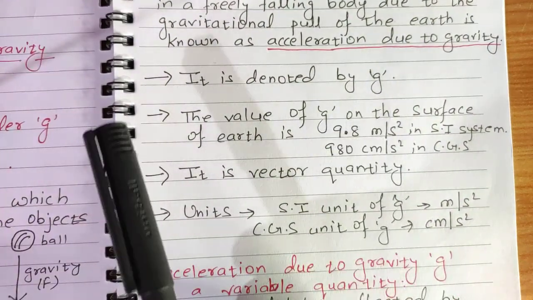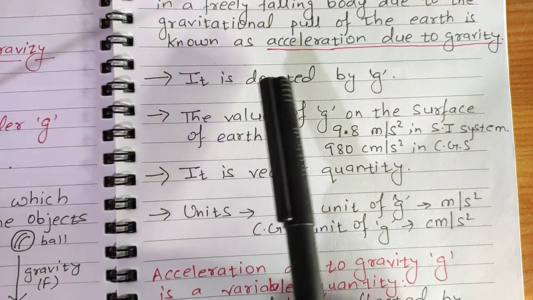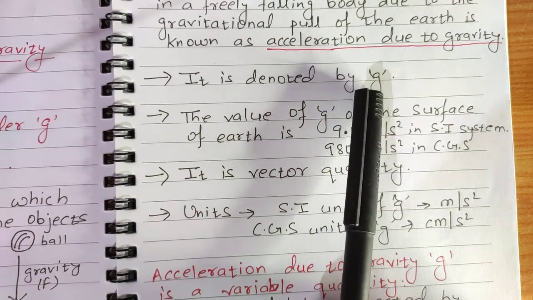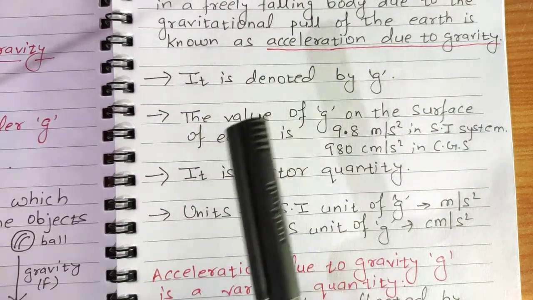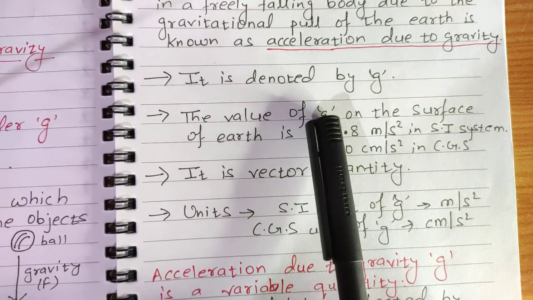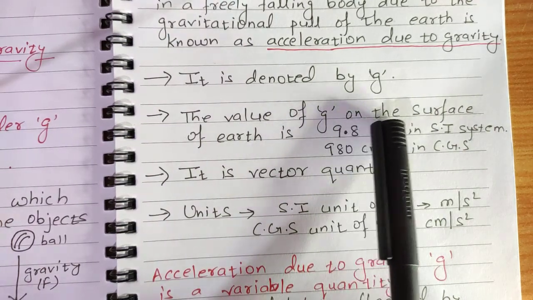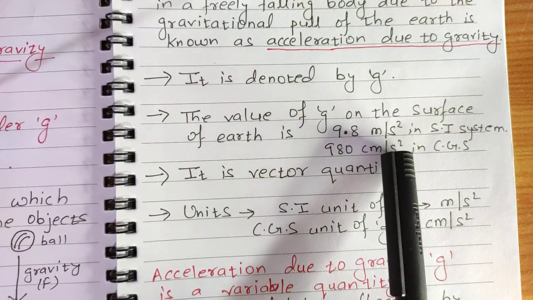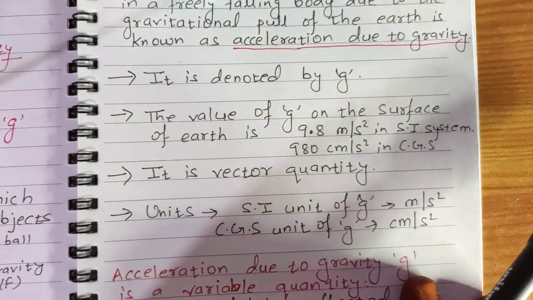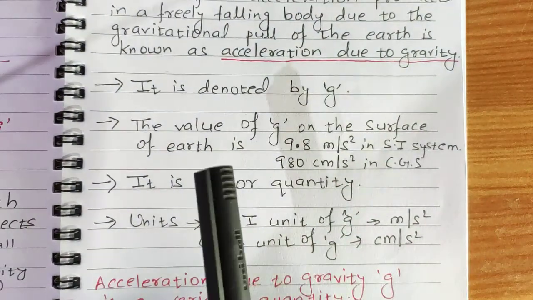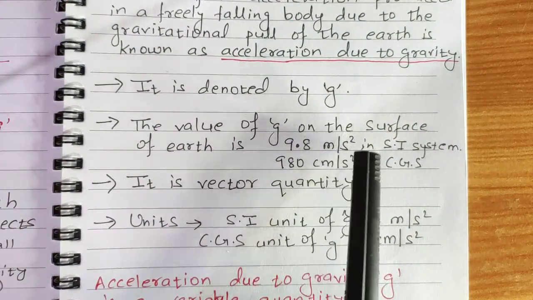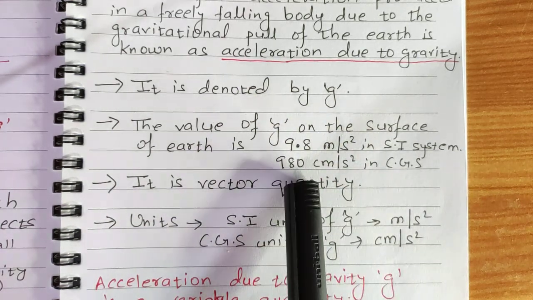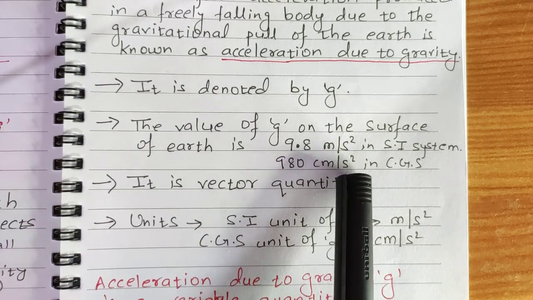Now, how is it denoted? Acceleration due to gravity is denoted by small g. Clear? And the value of small g, that is acceleration due to gravity on the surface of the Earth, is 9.8 meter per second square in SI system, whereas in CGS system it is 980 centimeter per second square.